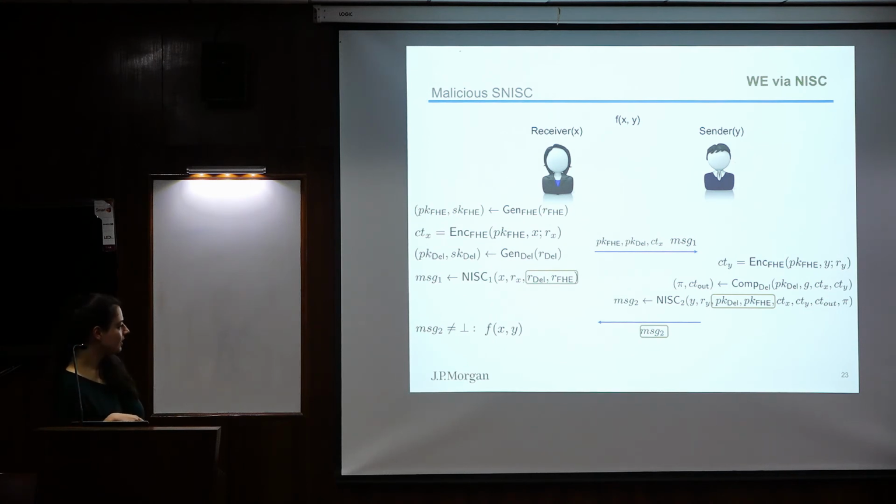And the other check is the check of the verification of the delegation. And if everything passes, it decrypts the ciphertext ST out to give out the answer. Okay. So now, if this MSG2 is not bot, we are getting directly f of x, y. We are getting directly the output.